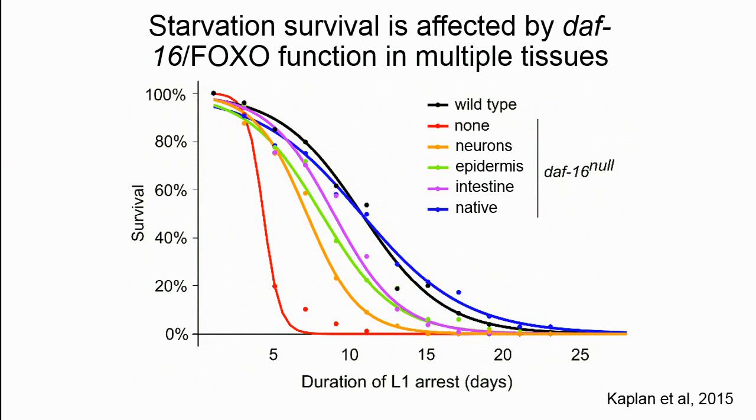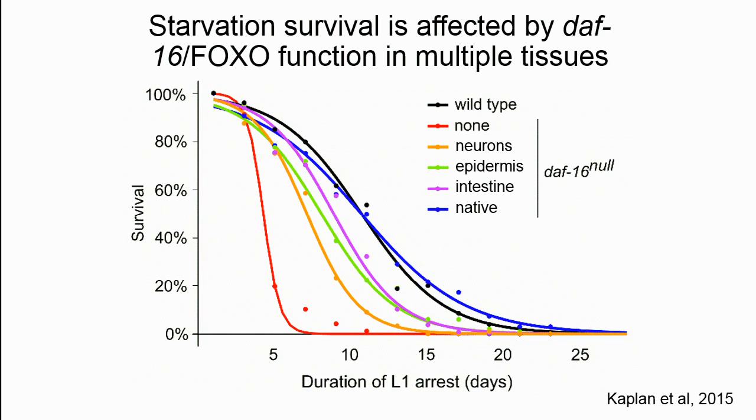animals. So here we're looking at starvation survival during L1 arrest. So in wild-type worms, you can see the curve in black on the right, just as the control, and then the daf-16 null is in red on the left. And as I mentioned, the daf-16 mutants are pretty sensitive and die relatively quickly.